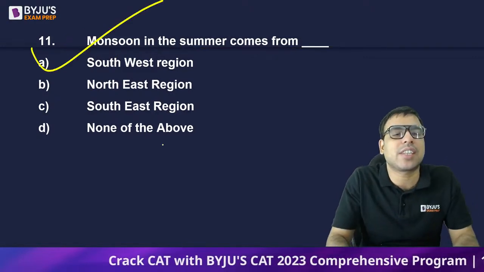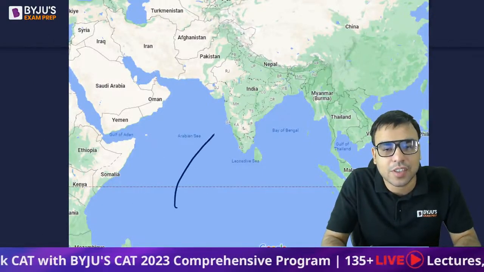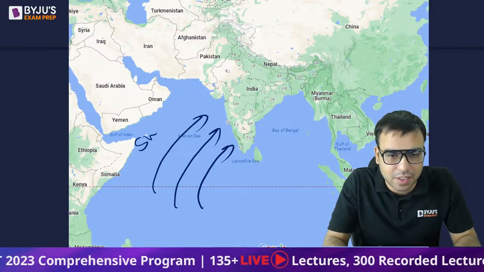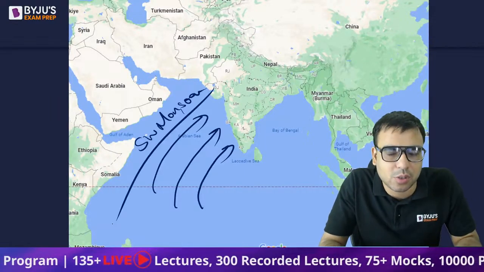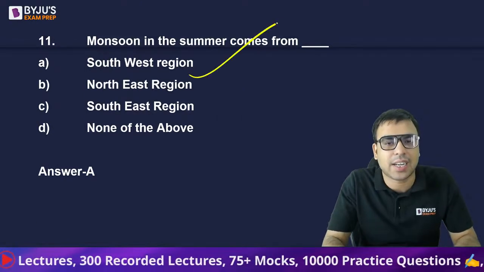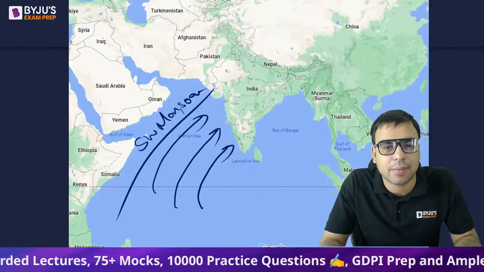Yes, it comes in from the southwest region. So A is the right answer. I hope you are aware that in India, the southwest monsoon comes from this direction. In India, the southwest monsoon comes around June. So A is the right answer to this question, what we call southwest. Just have an idea about that.